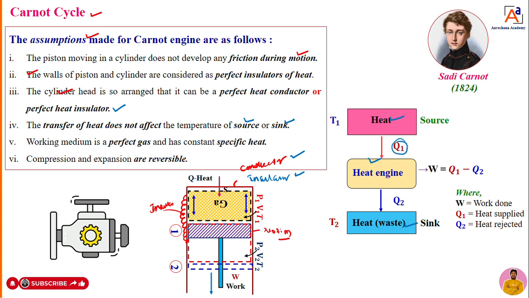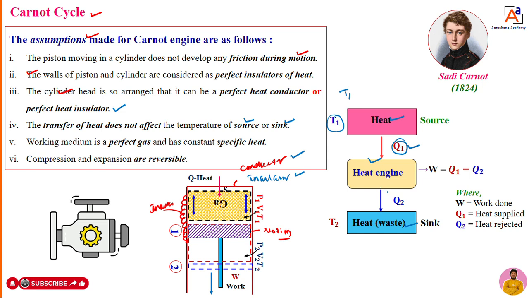That heat supplied is represented as Q1. Whenever heat is supplied from the heat source to the engine, the temperature will not be affected. That means it is not going to increase or decrease, because constant heat is supplied to the heat engine. So T1 will not change.